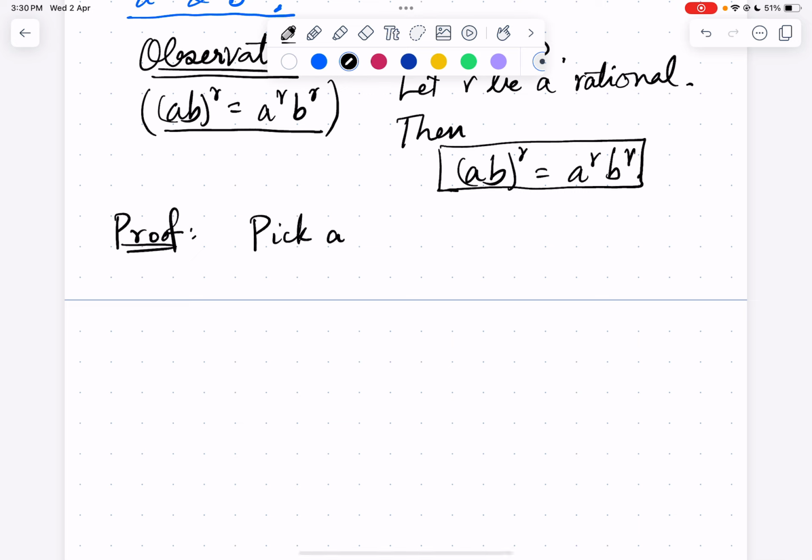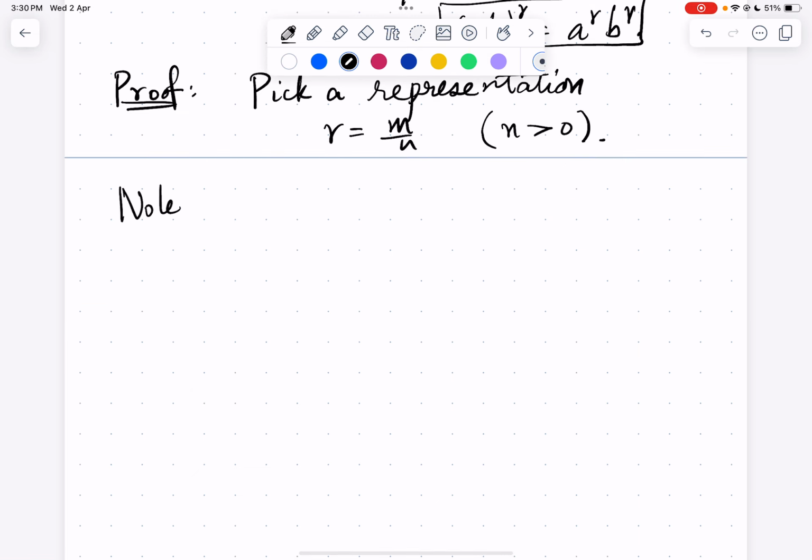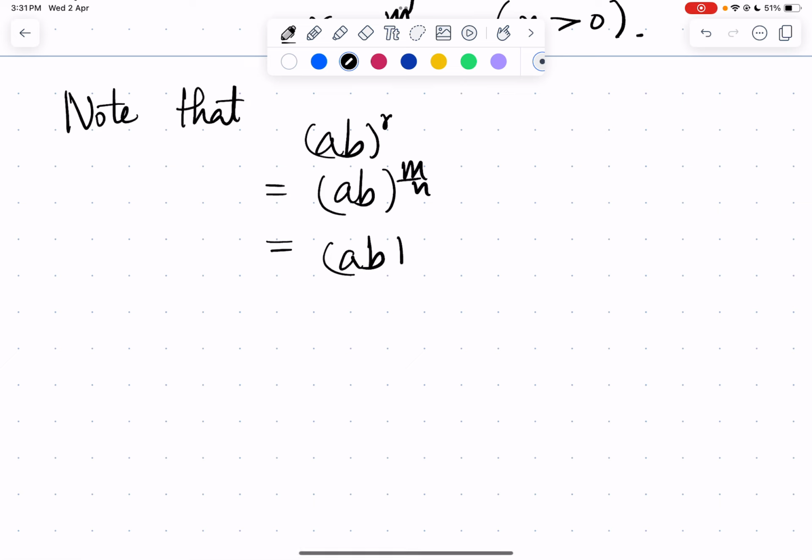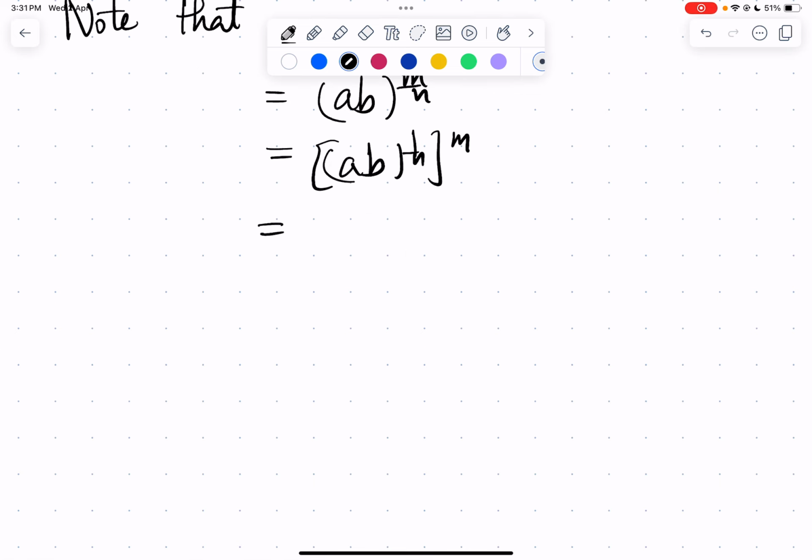pick a representation of r, right? We need to pick a representation r equals m/n, where n is positive here. Now note, what is (ab)^r? So (ab)^r is just (ab)^(m/n), right? So this is just ((ab)^(1/n))^m. But we know, for nth roots, we can write this as (a^(1/n) times b^(1/n)), this whole to the power m.